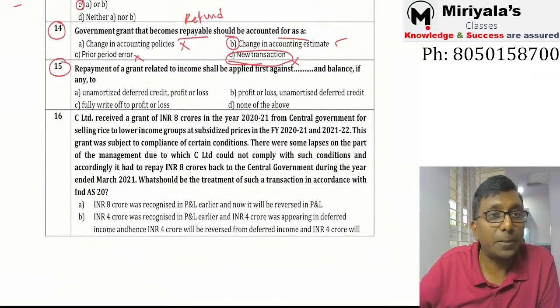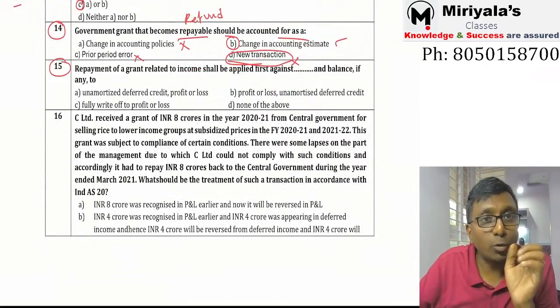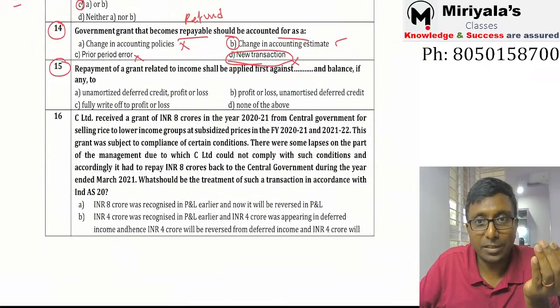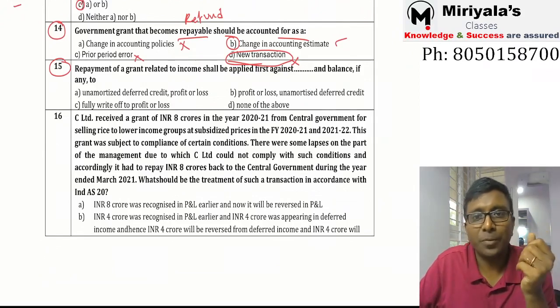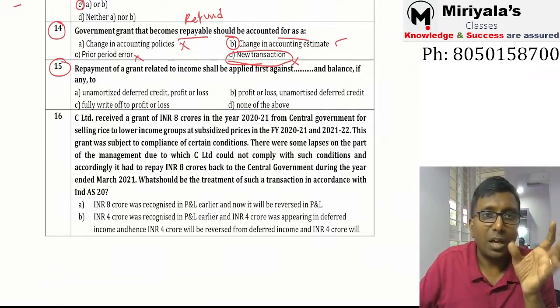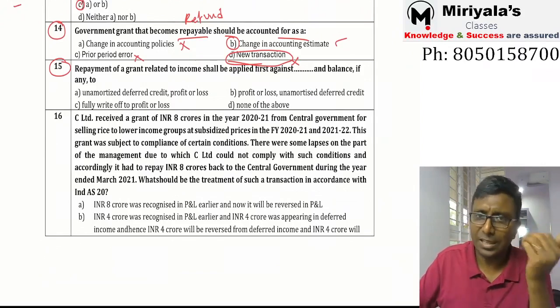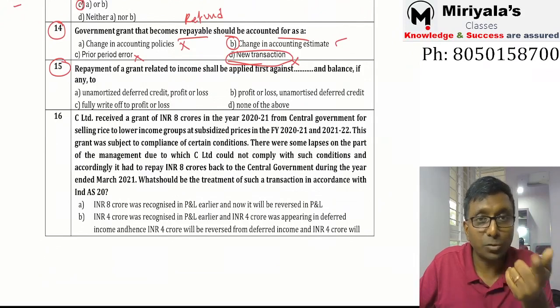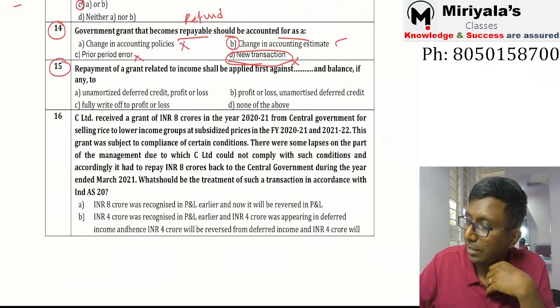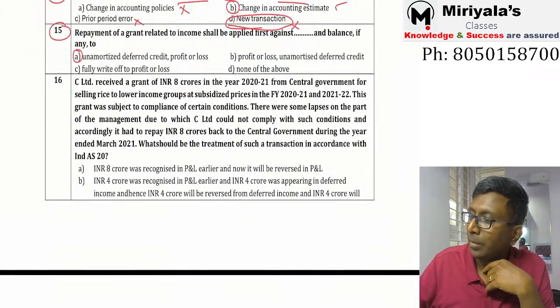Okay, 15th bit. Repayment of grant related to income. Repayment of grant in the sense refund. You have to read it carefully. Shall be applied first against what? First should be the unamortized deferred credit, that is, the deferred government grant. People will use deferred income, people use deferred credit. You have to be careful, all the language words are different, but the matter is the same. And the balance, if any, should be transferred to P&L, which we spoke about already.